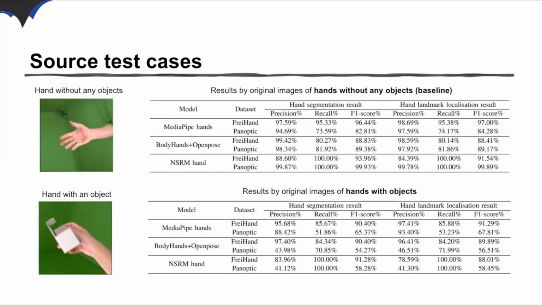This decline could be attributed to various factors, including rapid hand movements, variation of illumination, occlusions, and information loss during image resizing or cropping. We now present our experiments to verify our metamorphic relations.